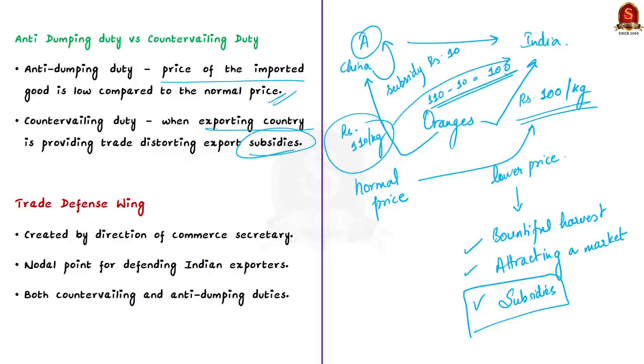Now before concluding our discussion, we need to see some points about the trade defense wing. See, so far we saw that India will be imposing countervailing duties and anti-dumping duties against exporters from foreign countries.